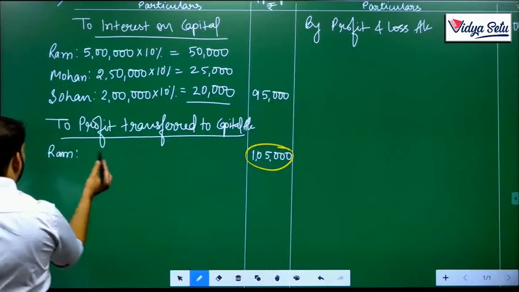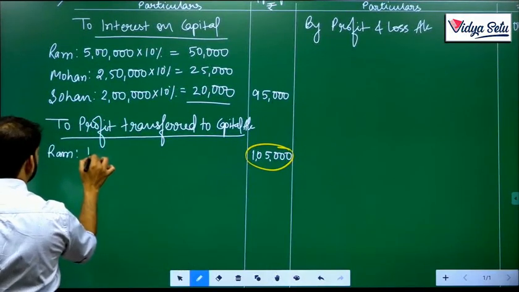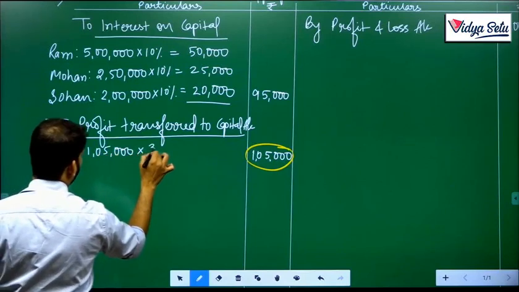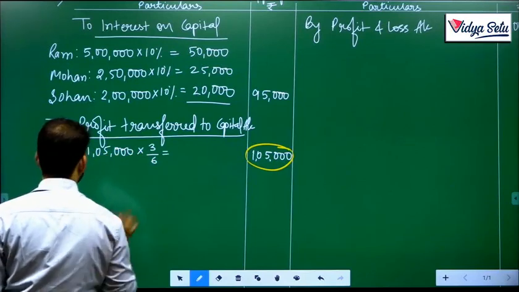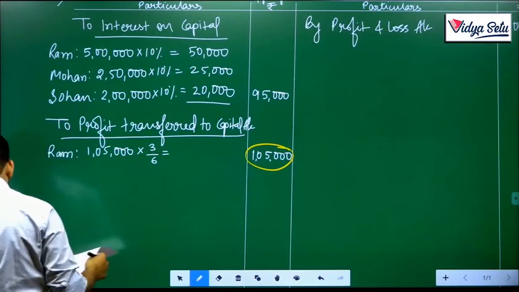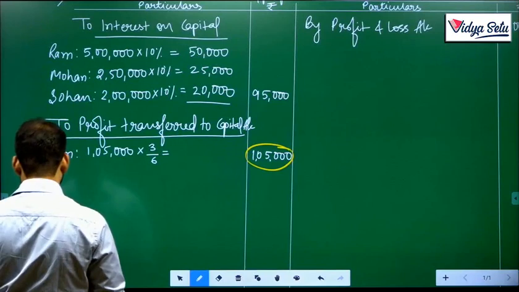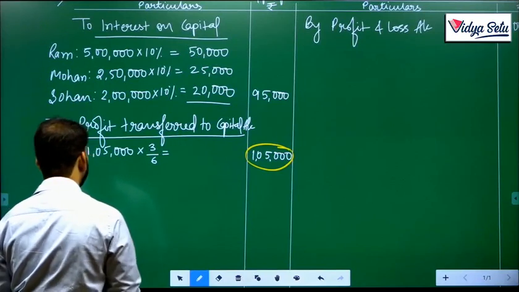Ram's share in 1,05,000 multiplied by 3/6, we get 52,500.